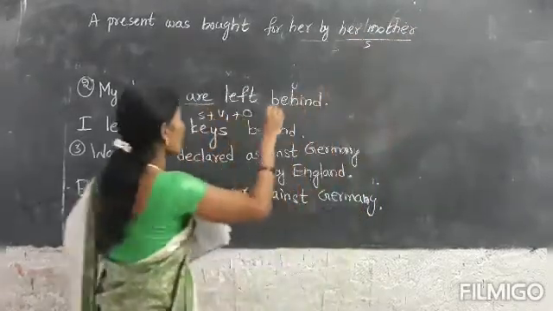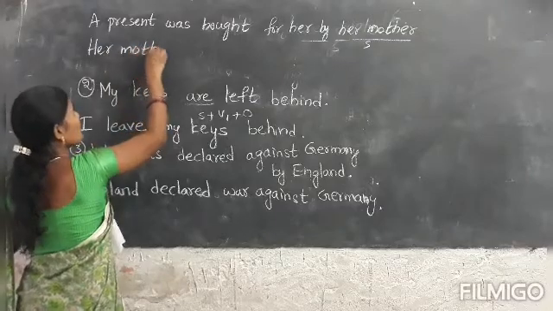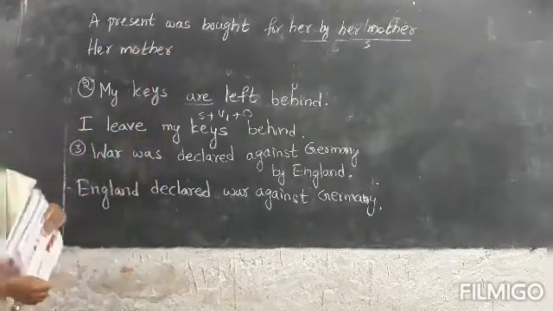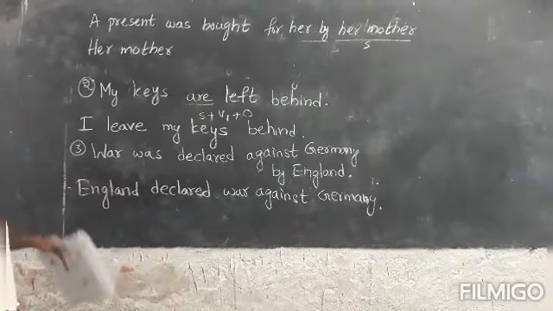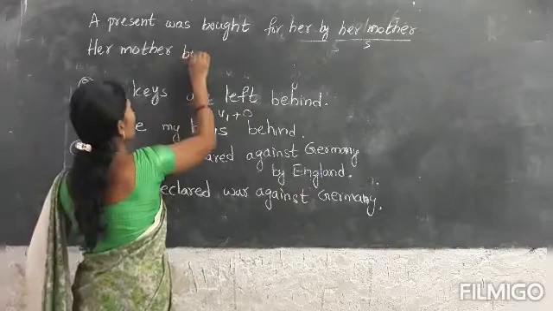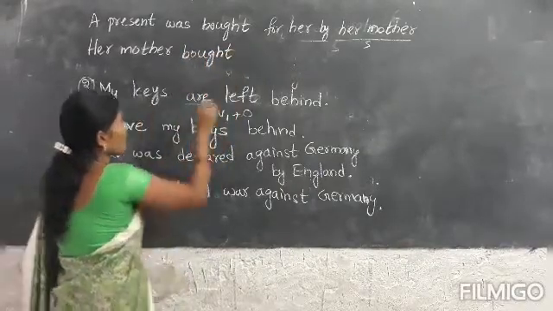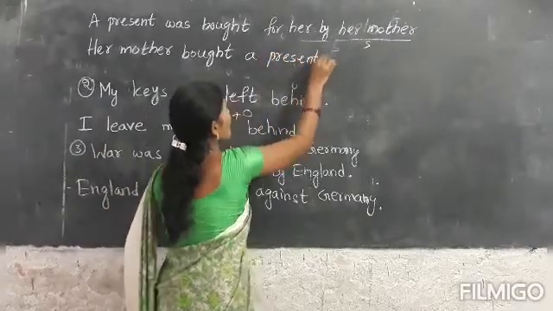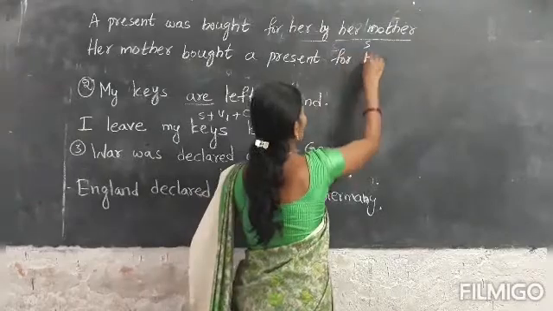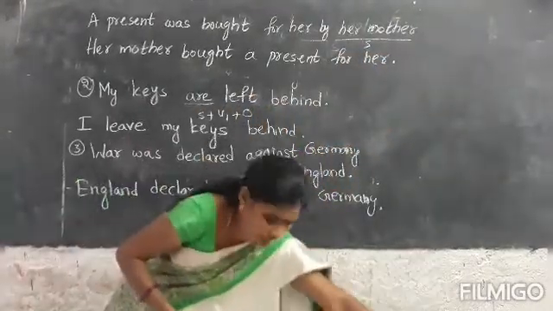Her mother bought, simple past. Her mother bought a present for her.